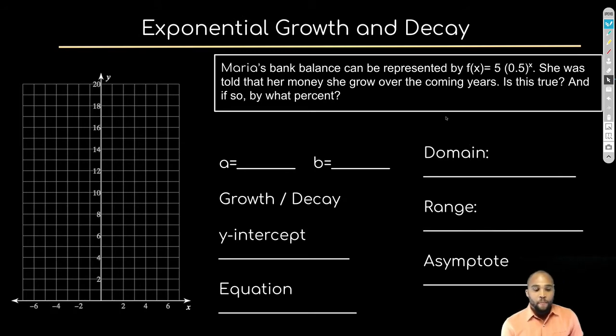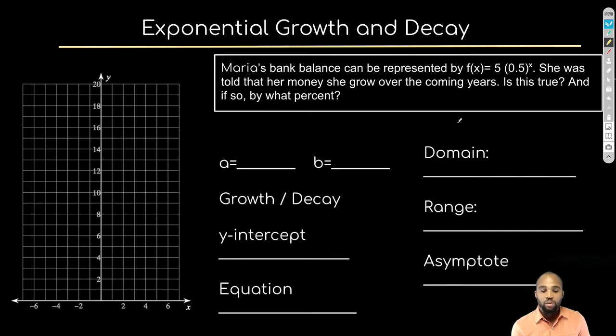Here's our first slide. Let's talk about these different aspects. Now, we talked about domain and range before, but I want to introduce a different term, which is asymptote. And these are particular to exponential equations. So what do I mean? Let's get into this equation first of all. It says Maria's bank balance can be represented by f of x equals 5 times 0.5^x. She was told that her money should grow over the coming years. Is this true? And if so, by what percent?